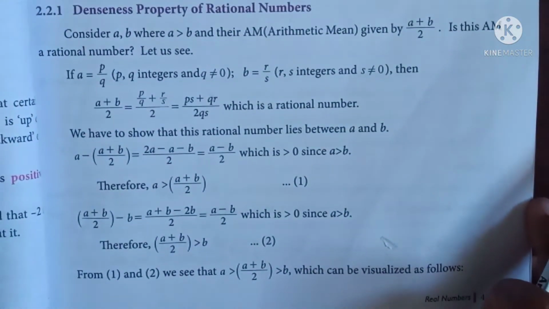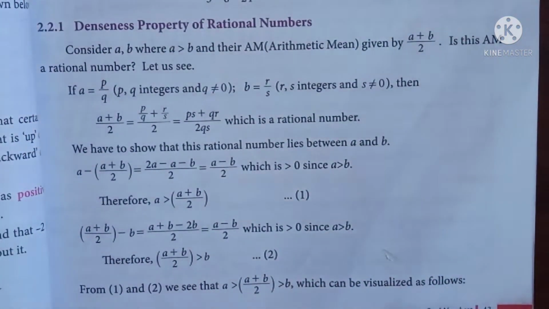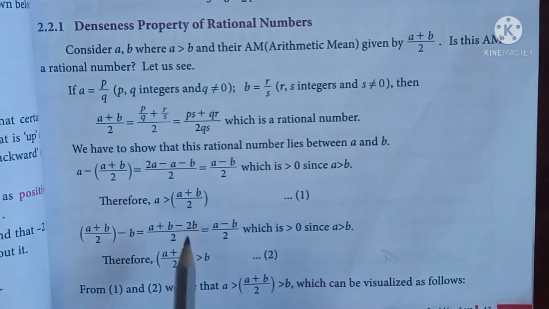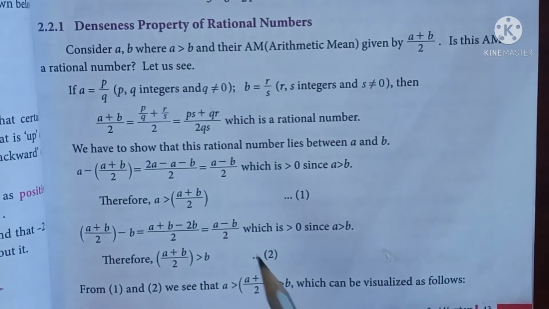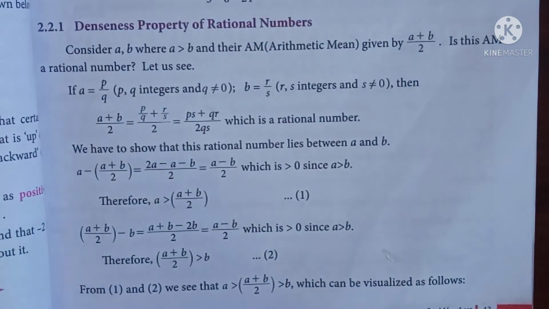This denseness property of rational numbers is just about this: if they give any two rational numbers, the arithmetic mean of those two rational numbers is always a rational number. That's a proof for it. It's very easy only. You can just see and you can understand by yourself only. Don't be spoon fed by me. So this is the one.